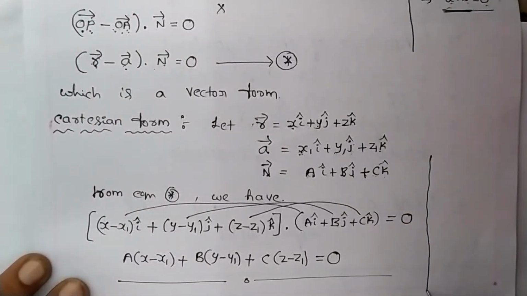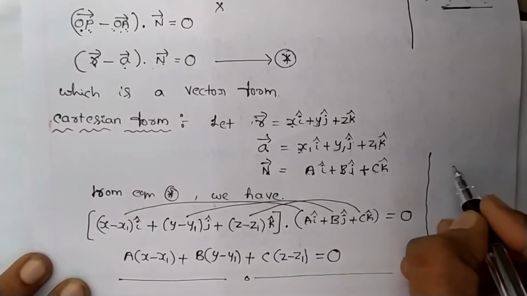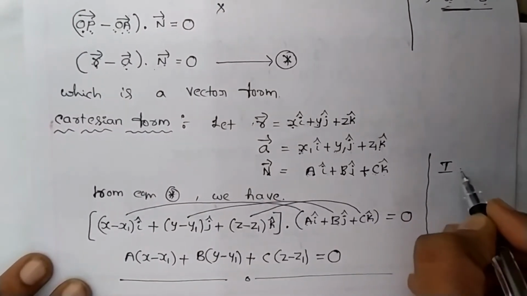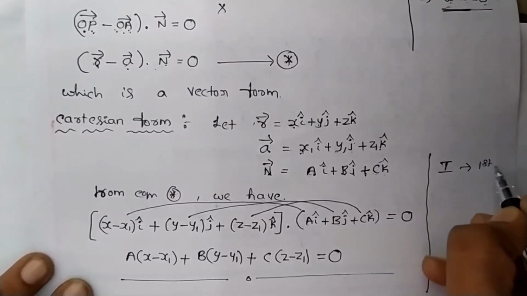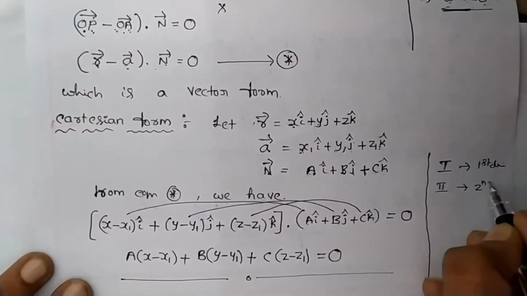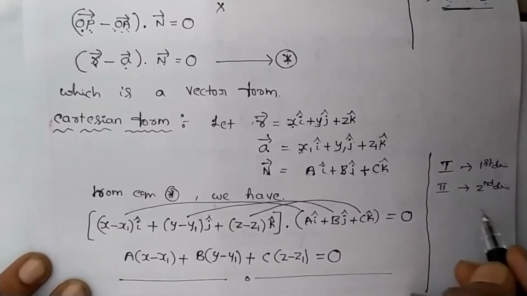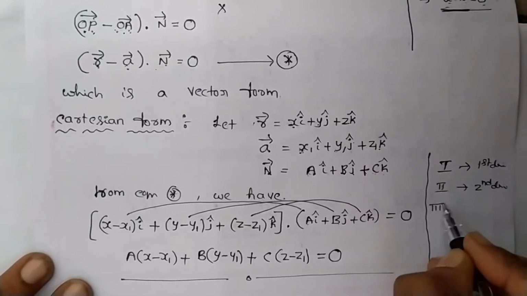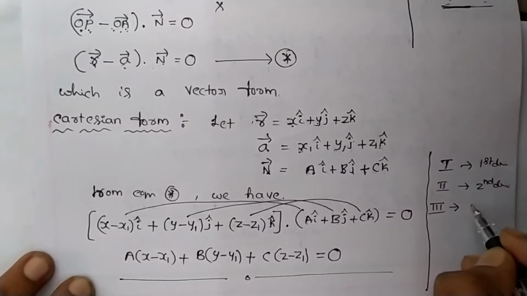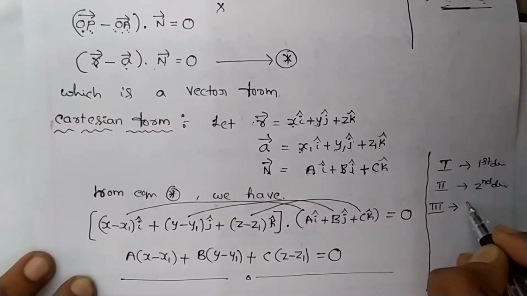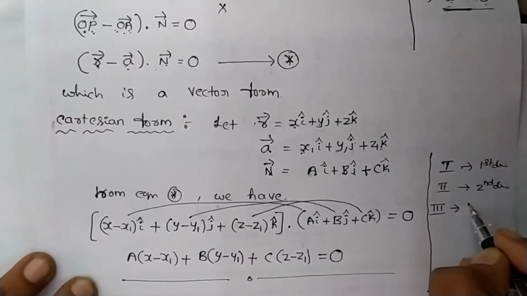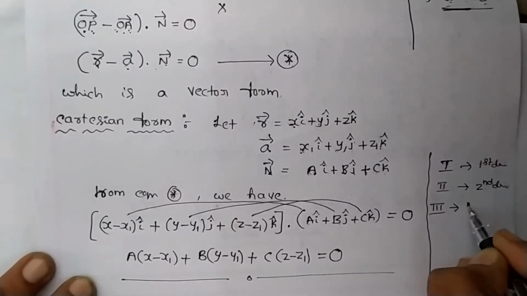In our previous class I already told you to give first preference to the first derivation, second preference to the second derivation, and third preference to the equation of a plane in normal form. Maybe that derivation will be the fifth derivation, I don't know.